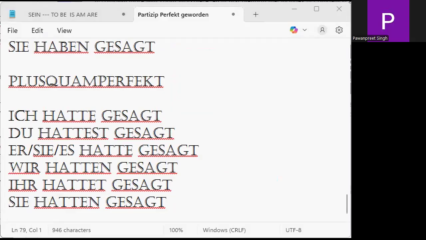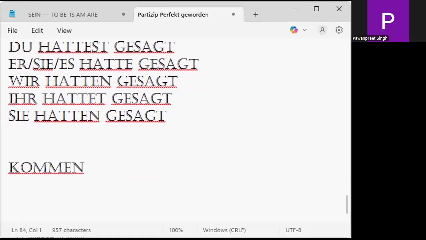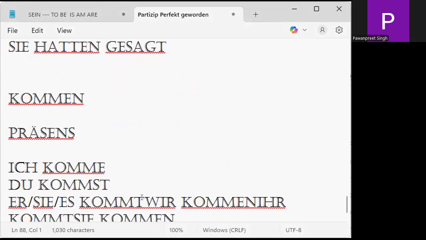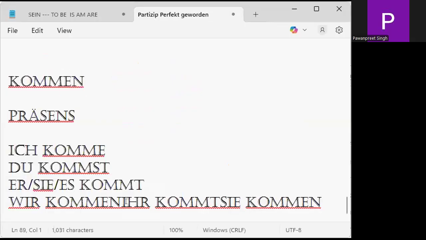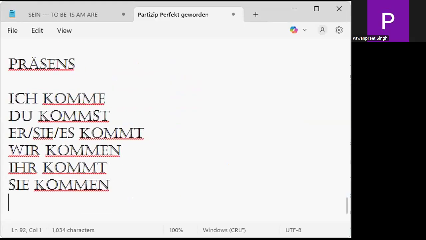Now, for example, we have the verb kommen. Kommen is to come. What is kommen? Tell me. Kommen is to come. Das ist klar. Klar? Es ist wichtig, dass du sprichst. It is important that you speak. So the moment we conjugate the verb kommen in present tense: ich komme, du kommst, er sie es kommt, wir kommen, ihr kommt, and sie kommen. Is it clear to you, my friends?